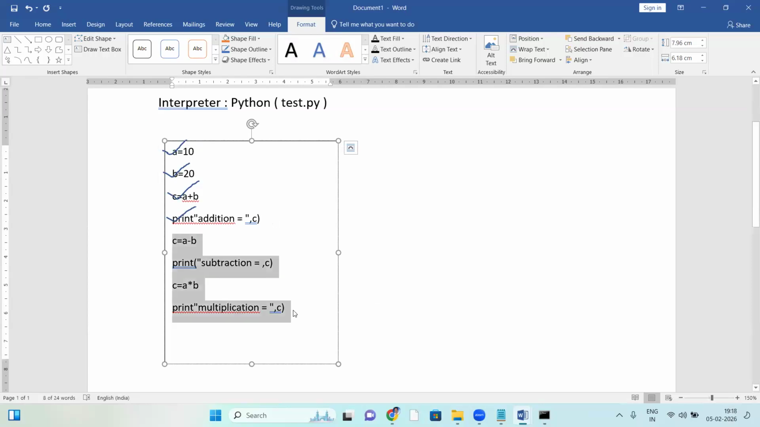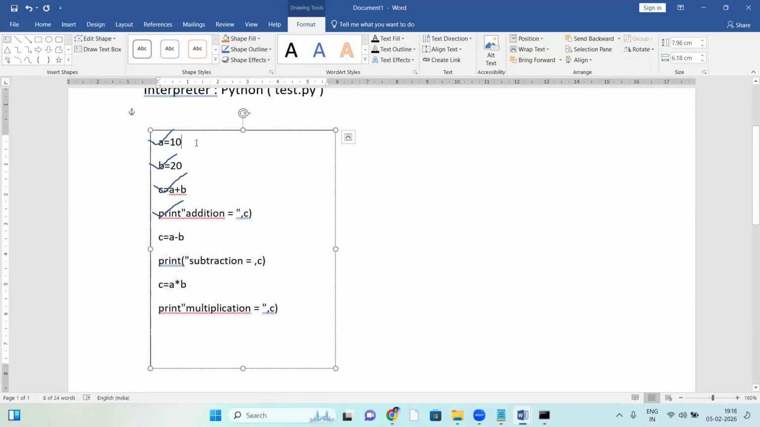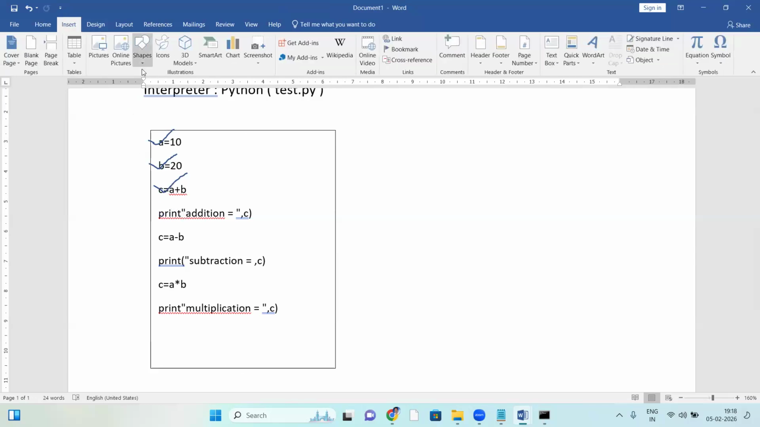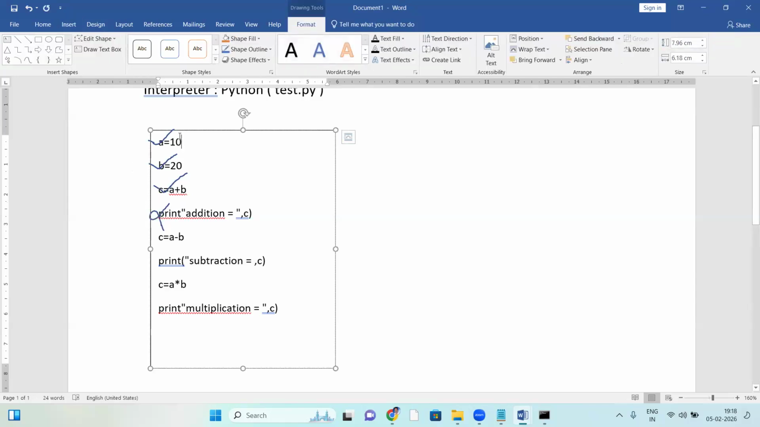The interpreter checks the code line by line: first line, next line, next line. If any error comes, it simply stops. Suppose something is wrong in this statement. The first line is checked and correct, the next line correct, the next line correct, and the next line has something wrong, so it simply stops. So this is the working of the interpreter.